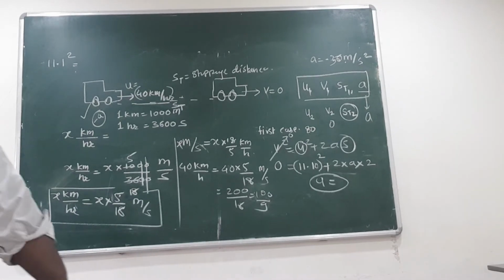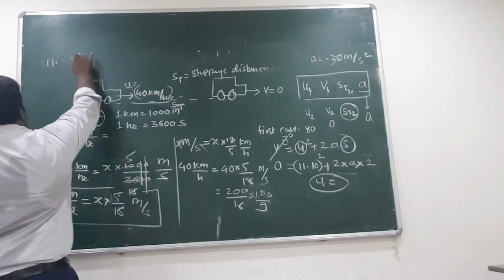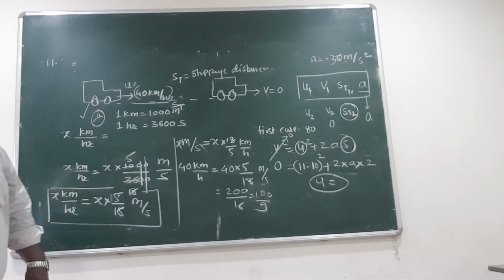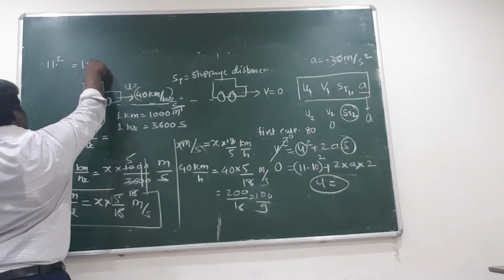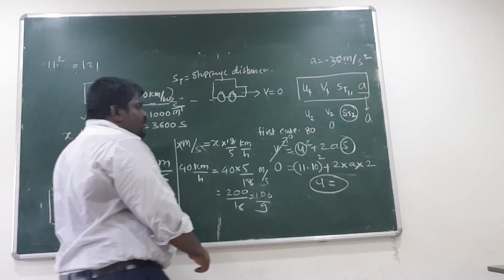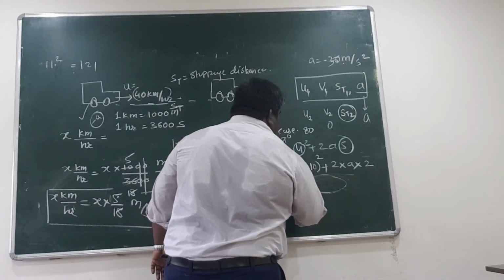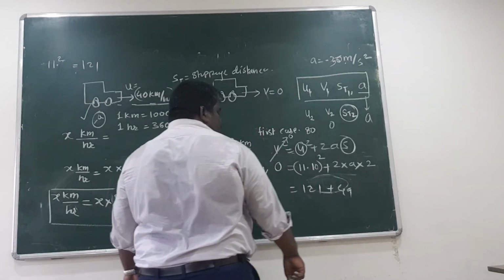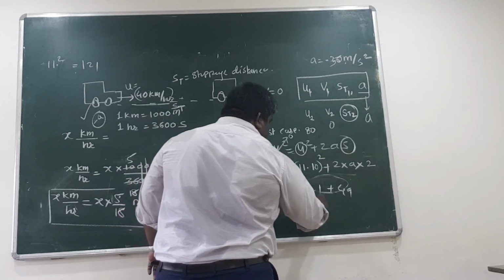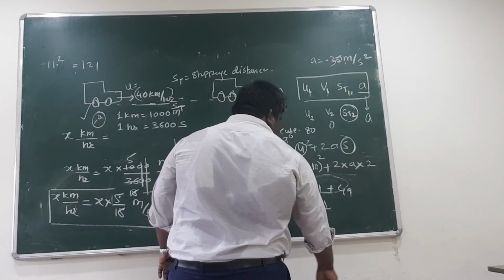But that is approximate. It is not always suitable. Here options are so different, so this is fine. But if they are close, then you will have to consider 11.1. 11 square is 121. If I am using directly 121, what is the value? 121 plus 4a. So a is equal to minus 121 by 4.